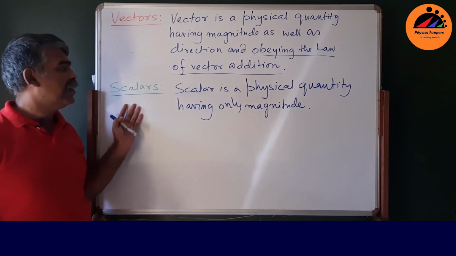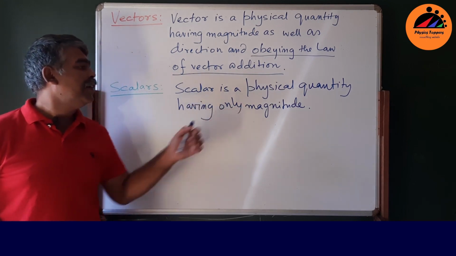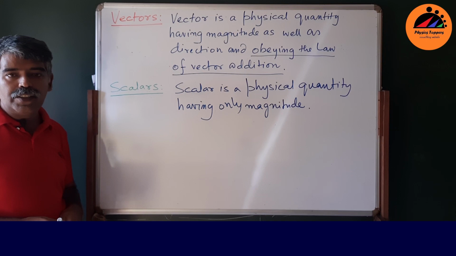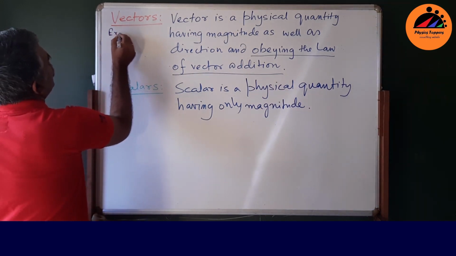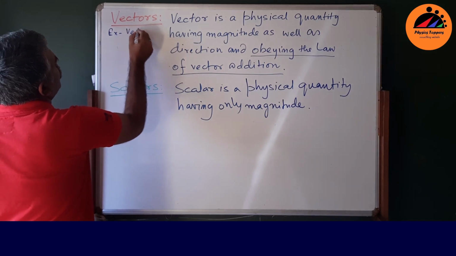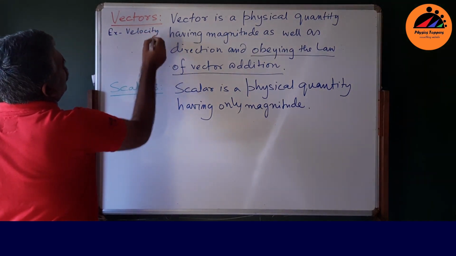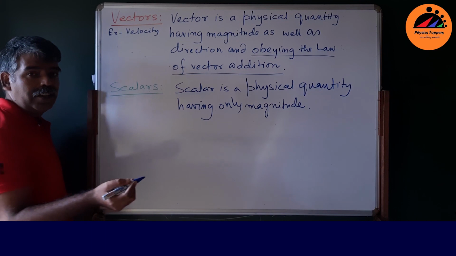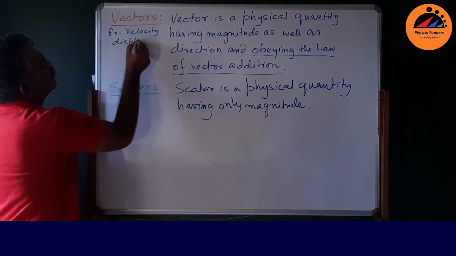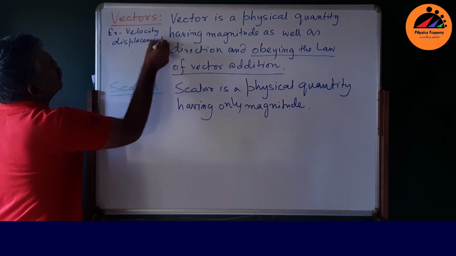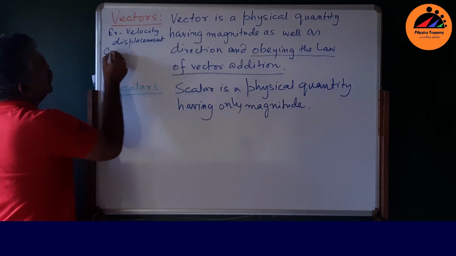Okay, and what's a scalar then? A scalar is a quantity which has only magnitude. Examples of vectors? Well, velocity has a magnitude as well as a direction. Displacement, current density.